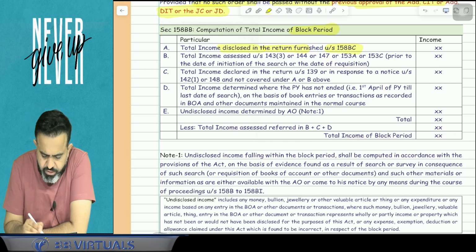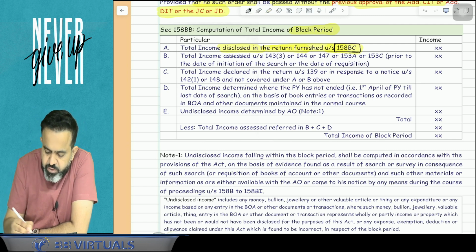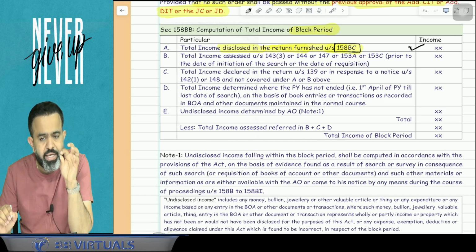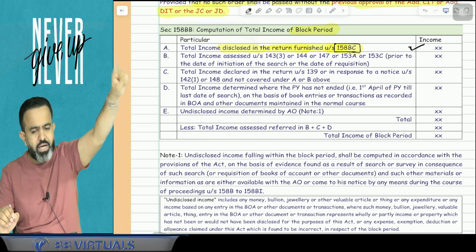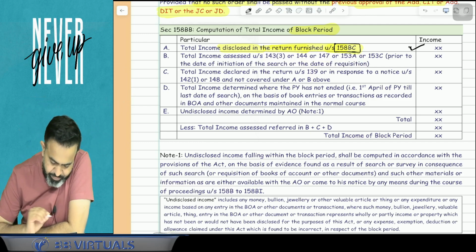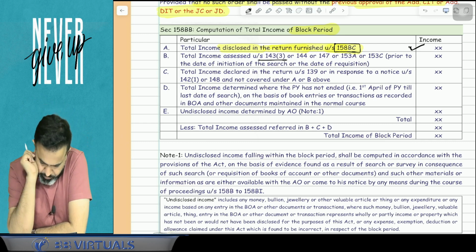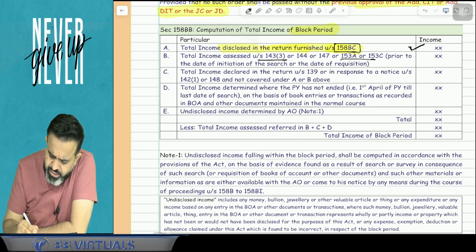Total income disclosed in the return furnished under section 158BC means here the assessee has filed the return under section 158BC. So whatever income is disclosed by the assessee in the return furnished under section 158BC, that income they will take. After that, they will add total income assessed under section 143(3) or 144 or 147 or 153A, 153C.